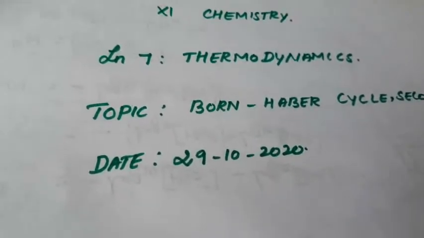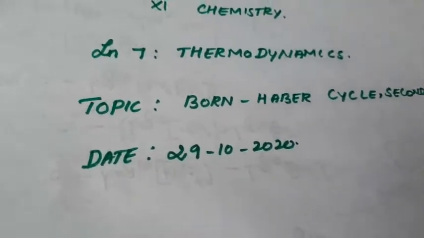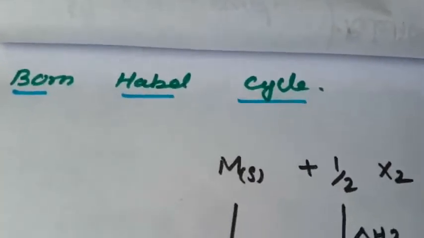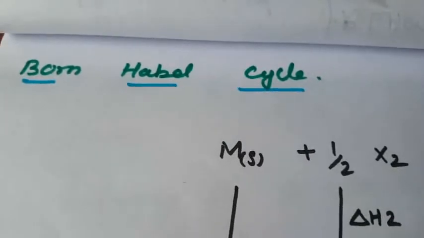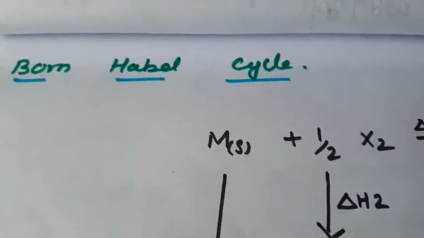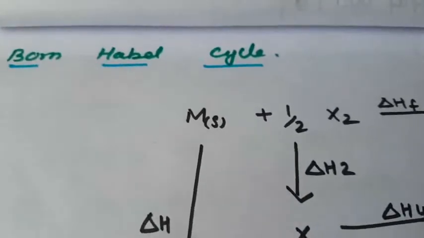First, in the previous video we studied what is meant by lattice energy. Lattice energy is the energy required to completely remove the constituent ions from the crystal lattice to an infinite distance. So based on this, how do we calculate the lattice energy? We use the Born-Haber cycle.